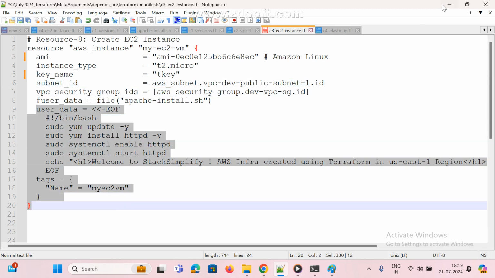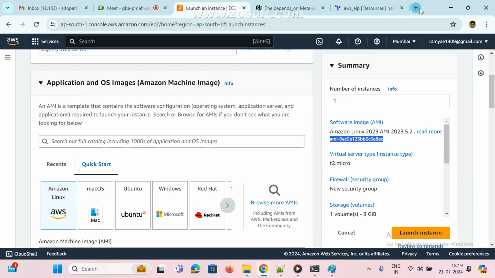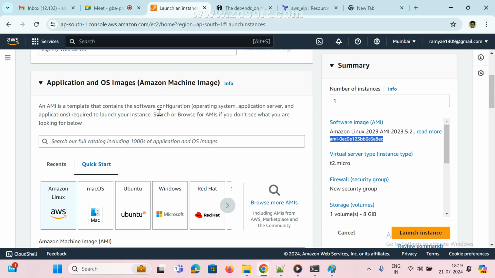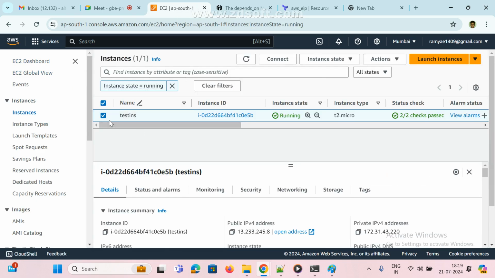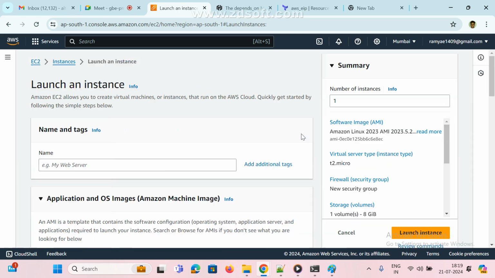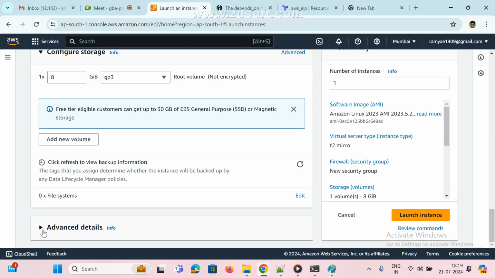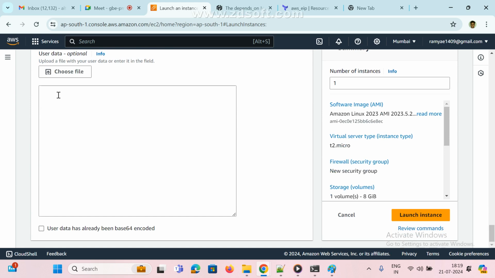What is user data, guys? Anyone, any idea? While creating an instance, user data. While creating an instance, I want to do something. Now, got it? If you click on launch instance and go to the last, there is one option, advanced details, and there is user data. So what is this user data?